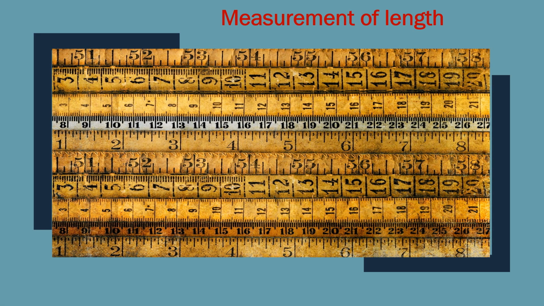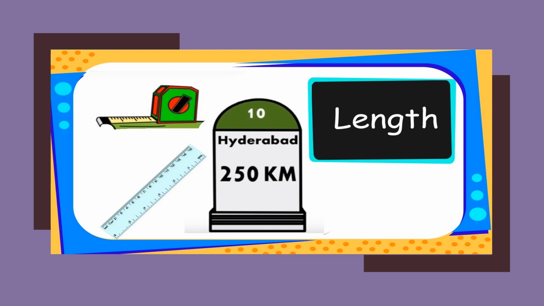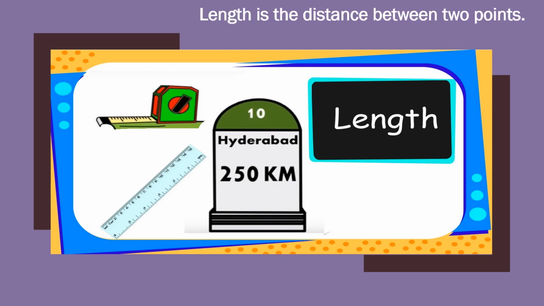In a series of measurement, today's topic is measurement of length. Length. Have you seen the distance between two cities on these kinds of signboards? 250 kilometer, for example, for Hyderabad. So we can say the distance between two cities or the distance between 2 points, or your height, that is also a length. It means we can say that length is the distance between 2 points.